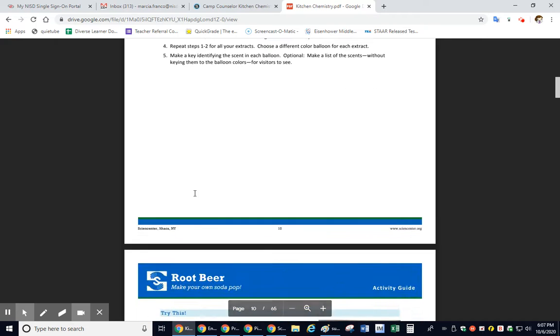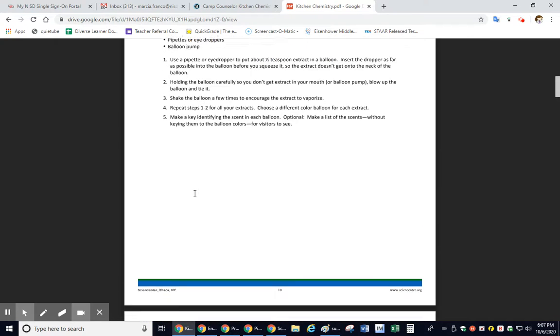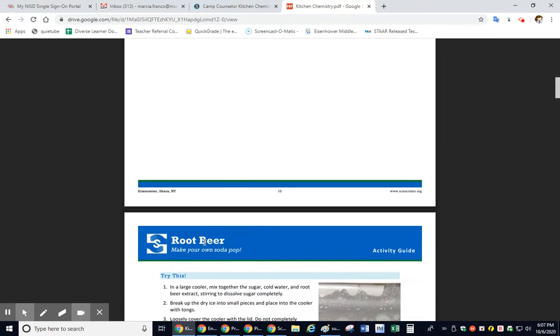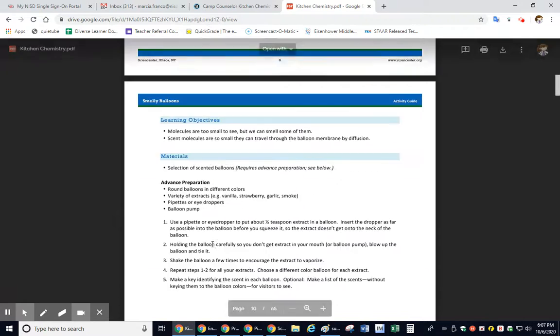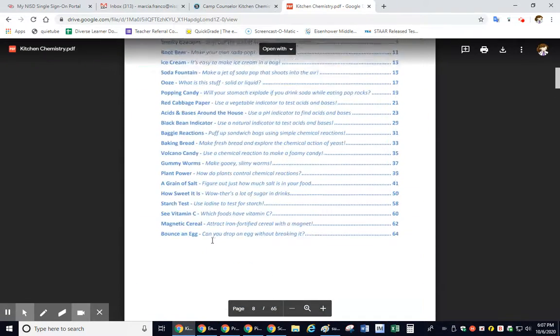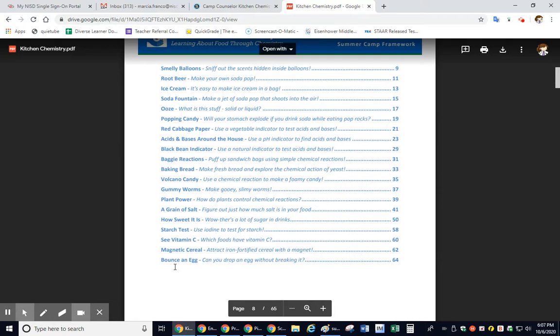Some of them are just 2 pages long, some are 1, some are multiple pages. Root beer, there's information on that. You have all these to choose from. So read over all of them, look over the materials, look over the directions, and see if you have the materials or if you can get the materials, and see if your family at home is okay with you doing this.